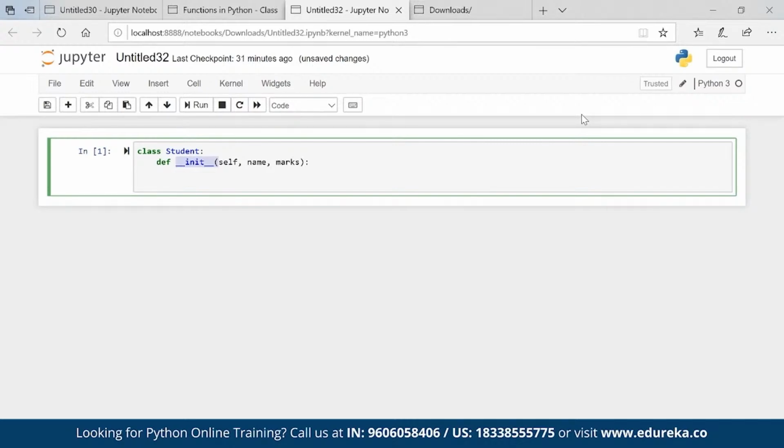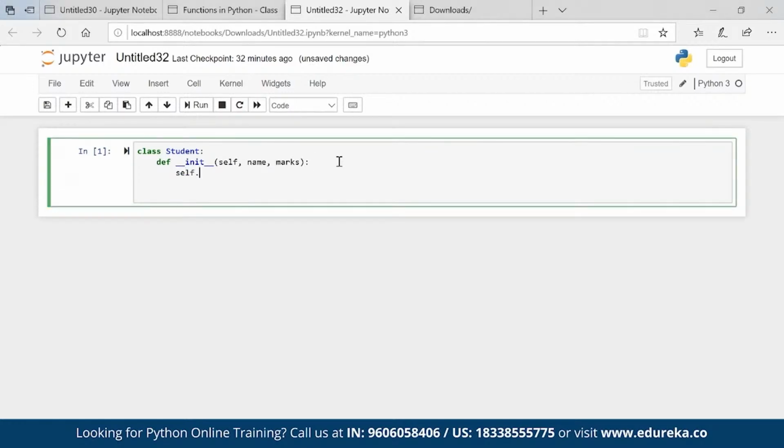Now, the question arises, what is this self? Let me create the entire code, then it will make more sense. Let's say I give some assignments here, for example, self.name = name.